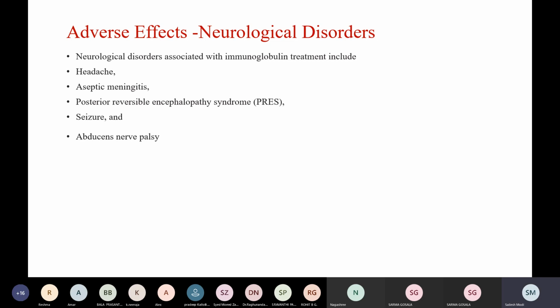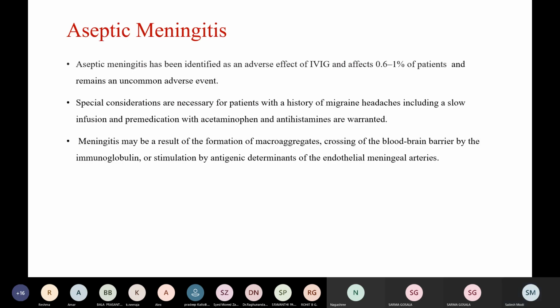Coming to the neurological adverse effects, these include headache, aseptic meningitis, PRES, seizures, and abducens nerve palsy. Aseptic meningitis has been identified as an adverse effect of IVIG and affects 0.6 to 1% of patients and remains an uncommon adverse event. Special considerations are necessary for patients with a history of migraine headaches, including a slow infusion, and pre-medication with paracetamol and antihistamines are warranted sometimes.